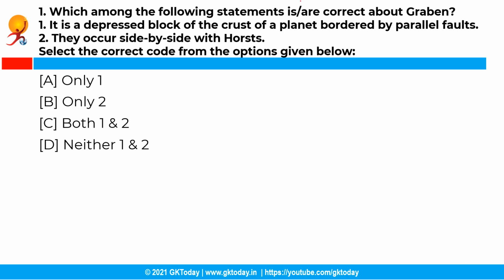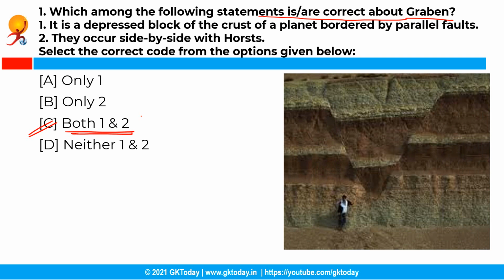So the first question is, which among the following statements are correct about Graben? So you have the following options and the correct answer is option C, that is both the first and the second statements are correct. So firstly, I would like to tell you about tectonic landforms. So tectonic landforms are landforms that are created by tectonic activities. Coming to the question, so the Graben is a depressed block of planetary crust bordered by parallel faults, and Graben is a German word for ditch or trench. They occur side by side with Horst.